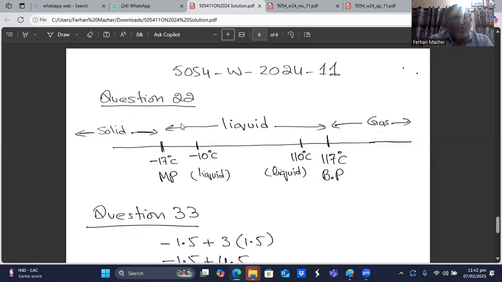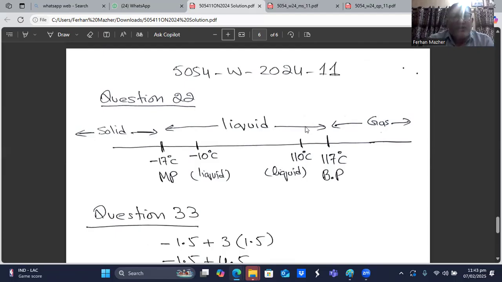Okay. So from minus 17 to 117 degrees, the substance will be a liquid. Below this, it will be a solid, and above 117 degrees centigrade, it will be a gas. So minus 10 degrees centigrade is in this range, so it will be a liquid. 110 is also in the same range, so it will be liquid. So at minus 10 degrees centigrade, that substance will be in the liquid form, and at 110 degrees centigrade, that substance will also be in the liquid form.